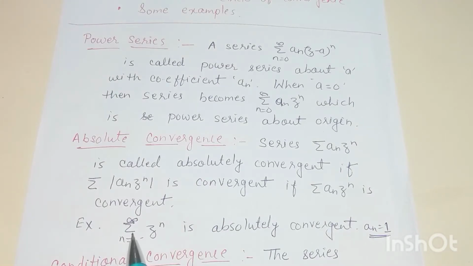For example, summation of n varies from 1 to infinity z to the power n. This series is absolutely convergent. Here a_n is equal to 1, because if this series is convergent, then mod of z to the power n is also convergent, right?